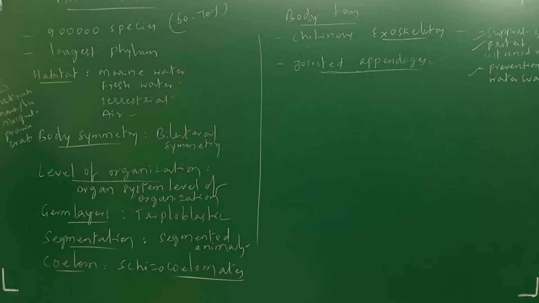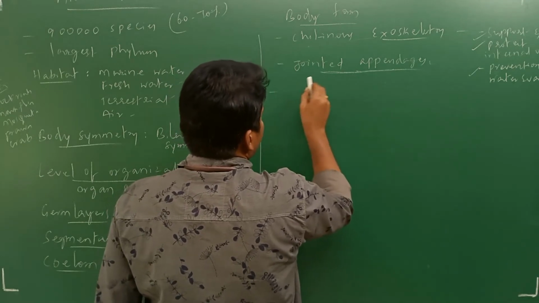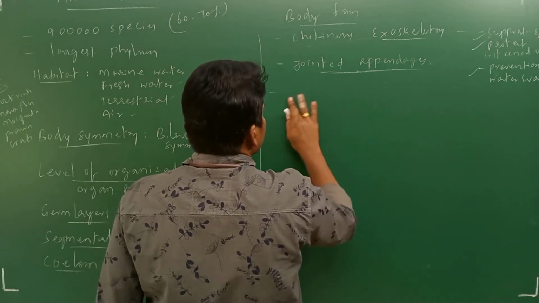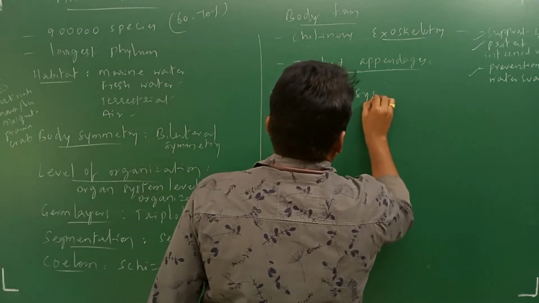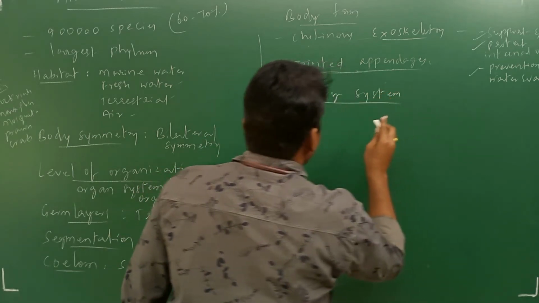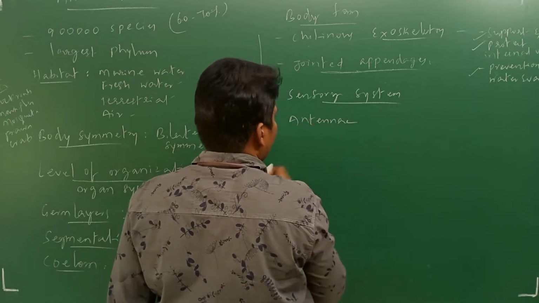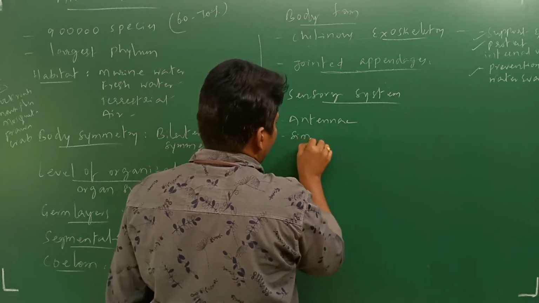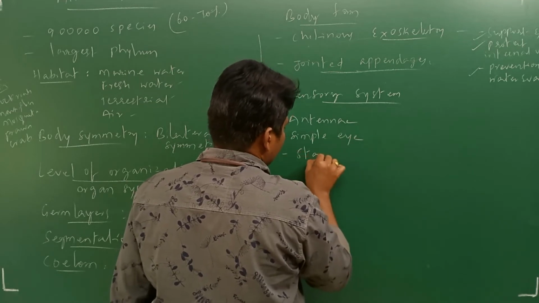Next, the digestive system of these organisms. But before the digestive system, I am going to enter into the sensory system. These organisms have antennae. Next, these organisms have simple eyes. Next, these organisms have statocysts.